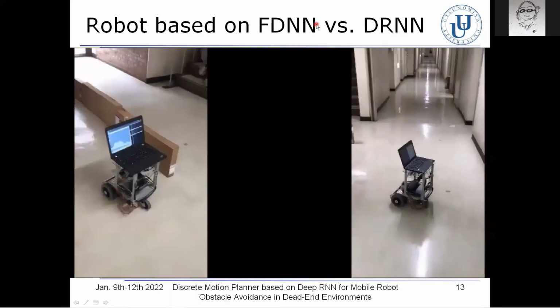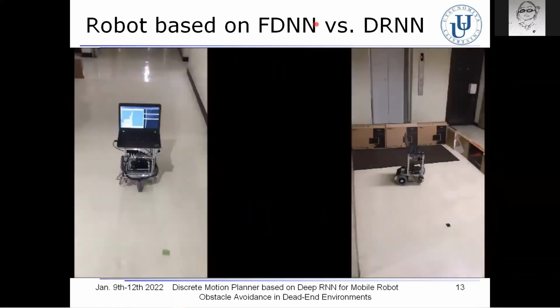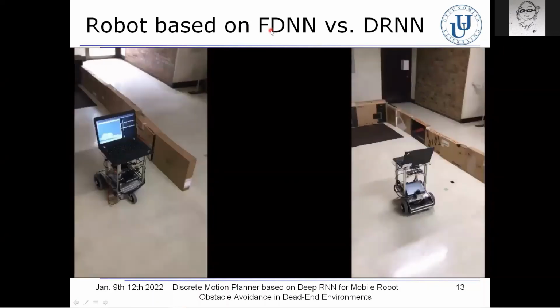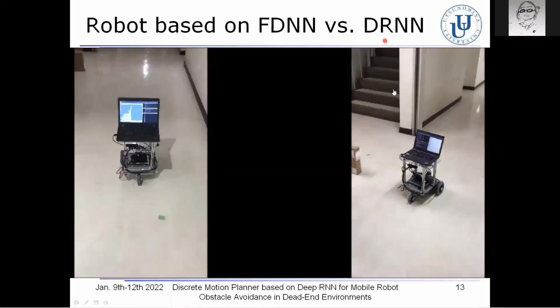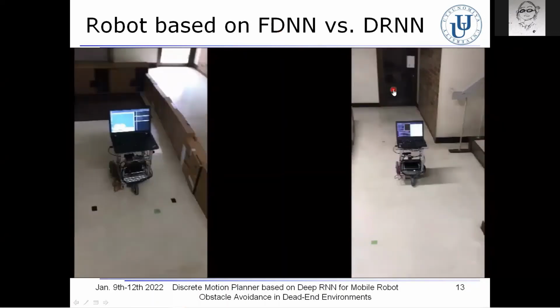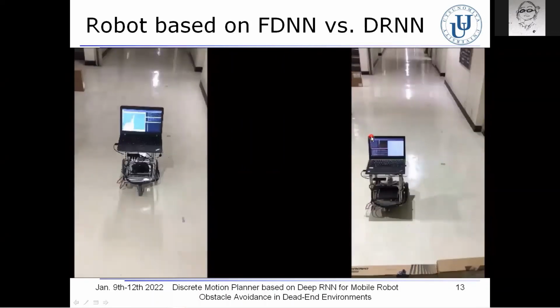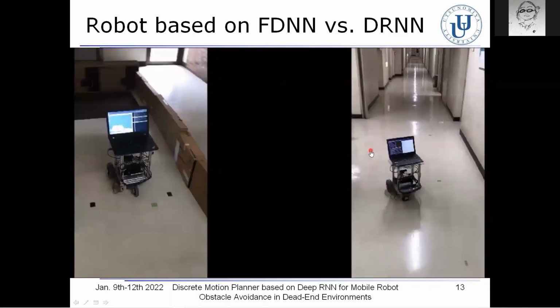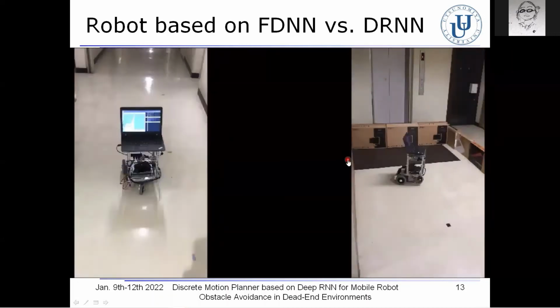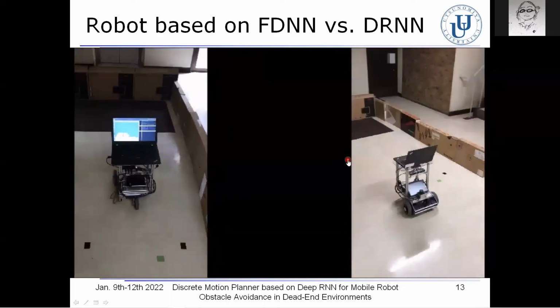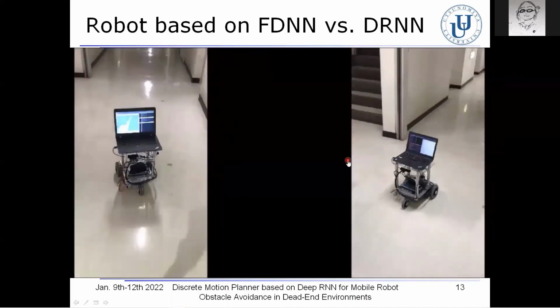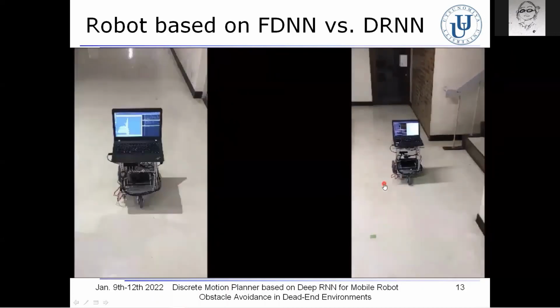So let me here show you the movies of the navigating robot based on FDNN on the left and DRNN on the right. We can see that the robot based on the proposed motion planner, DRNN, successfully escaped from the dead end and moved toward the goal destination while avoiding the obstacles.